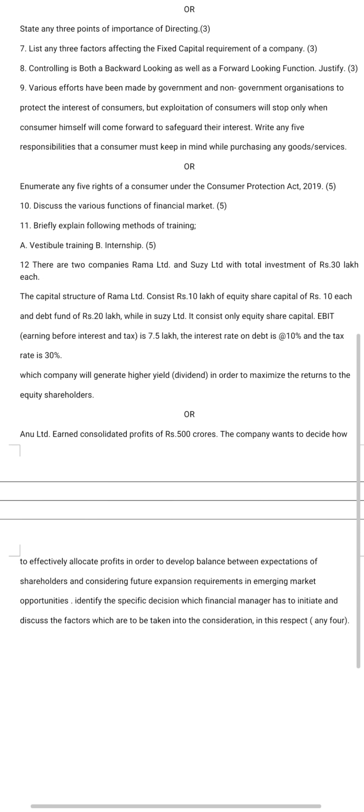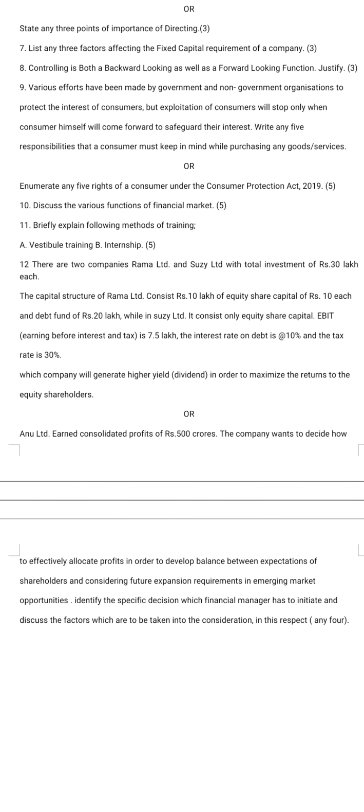Now the next one is: controlling is both a backward looking as well as a forward looking function. You have a need to justify. That is related to chapter number 8, you know very well, and for that you have a need to focus on the features of controlling, that is, a backward looking as well as a forward looking function.